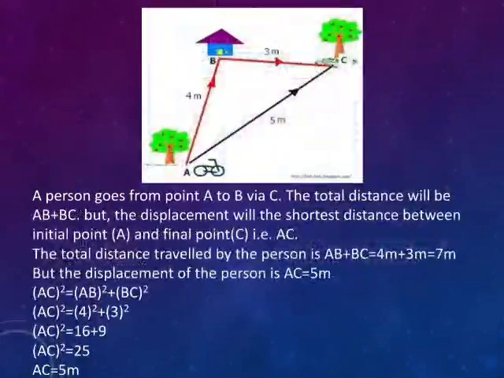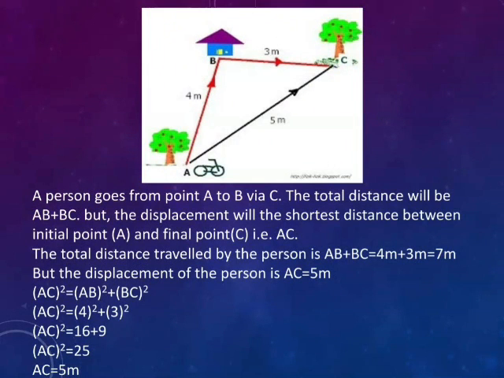Now we can show this difference by this example. In this figure, a person starts from A and moves towards the point B, then reaches the point C. So the total distance covered by the person is AB plus BC. But the displacement will be the shortest distance between the initial position A and the final position C.